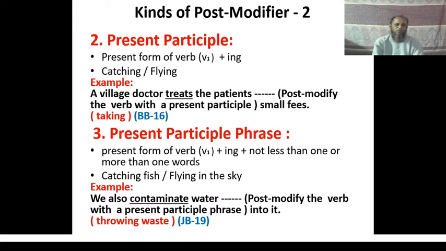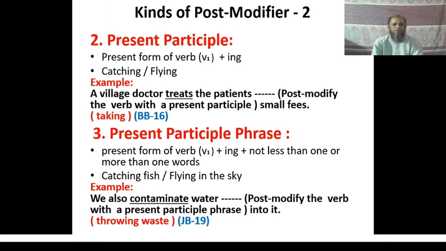For example, look at these two words: catching or flying. And the structure of present participle phrase is the present form of verb plus ing plus not less than one or more than one words. That is, you have to use at least one word after the present participle to make a present participle phrase.